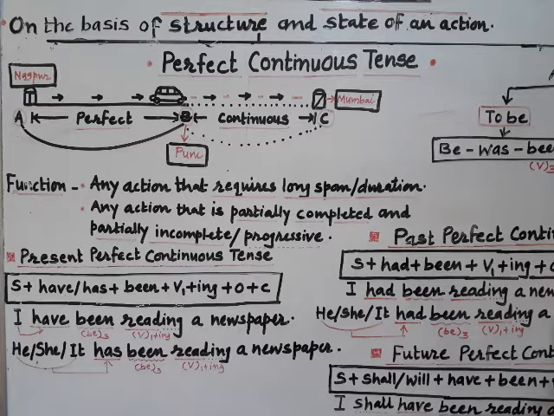The appropriate form is have, later on be in its third form, been, then the action verb read associated with ing, reading, and later on the object and, if required, complement. So the structure has been maintained, and you can declare that this sentence is in present perfect continuous tense.